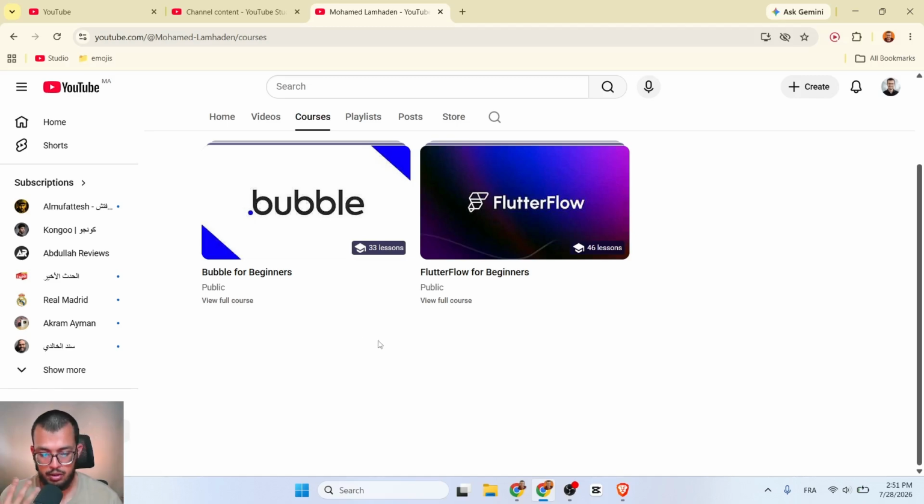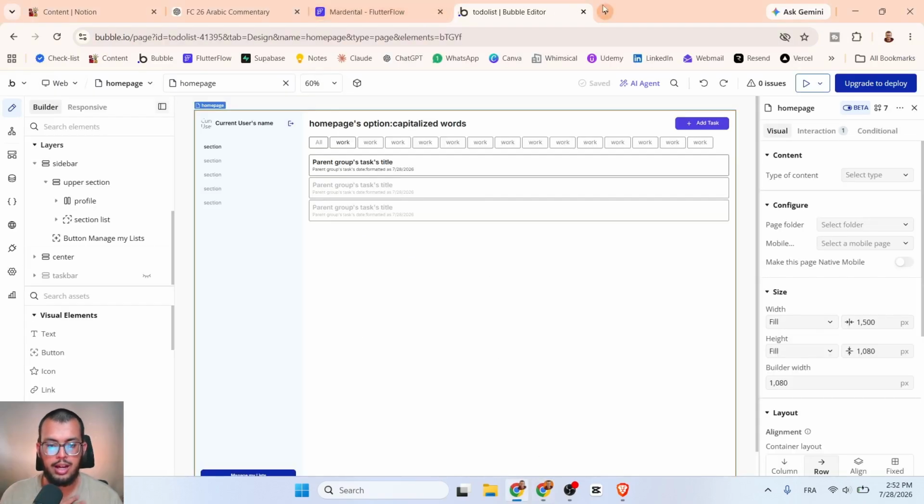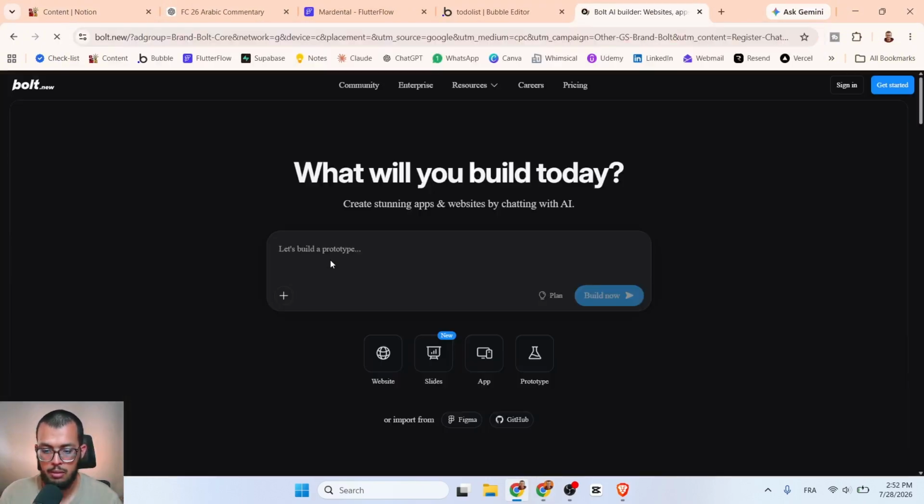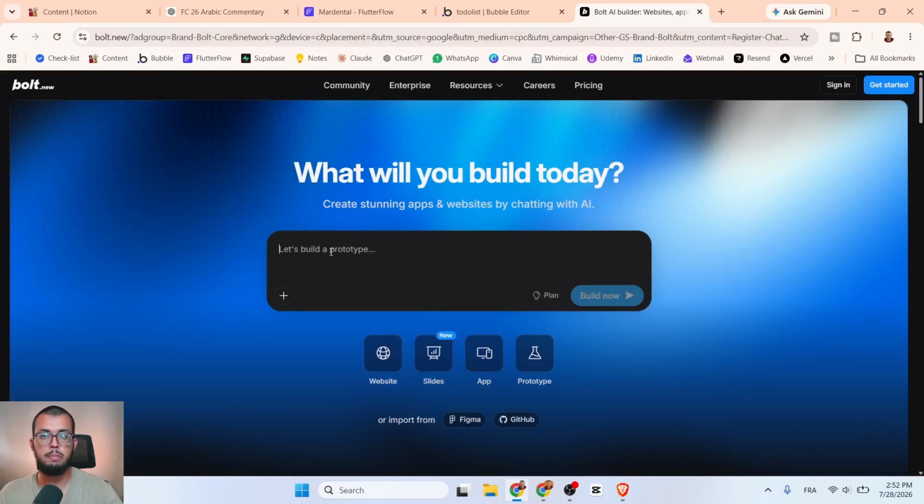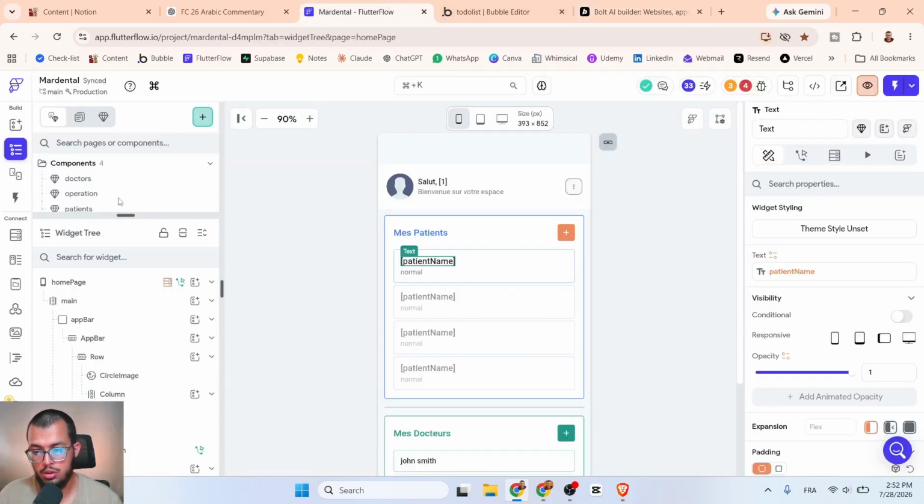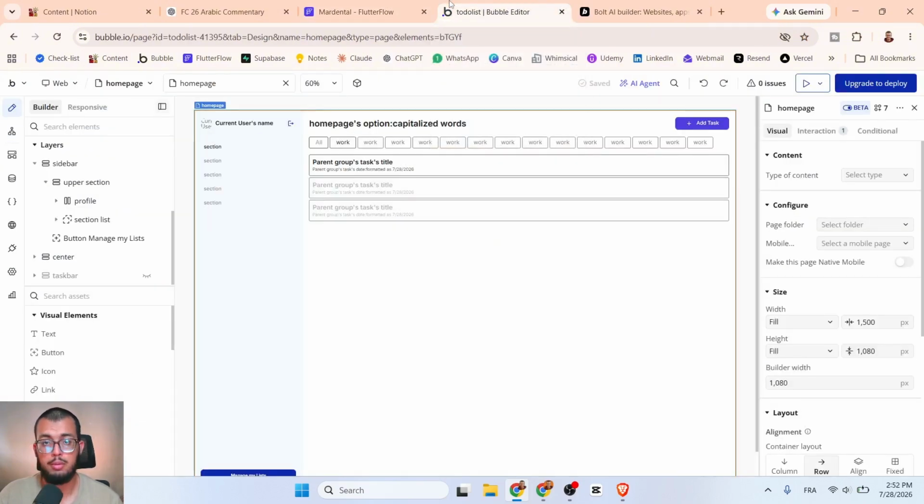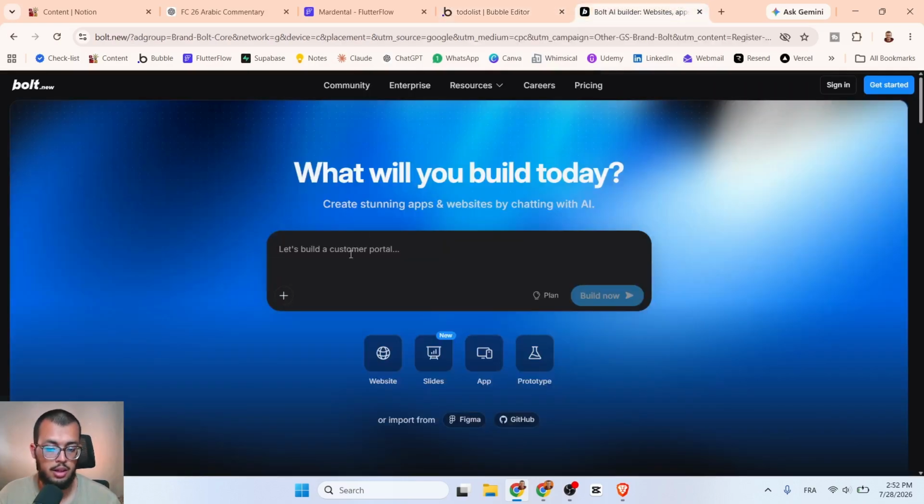People will not pay you if you can just type something in bolt.ai or bolt.new. If all you know is to use bolt.new, then people might just go ahead and use it on their own and not pay for that. But when you say, hey, I know how to use Bubble and FlutterFlow, that's a valuable skill. That's a skill people will pay for. But I don't think typing a prompt is a skill. The only skill I see here is typing.